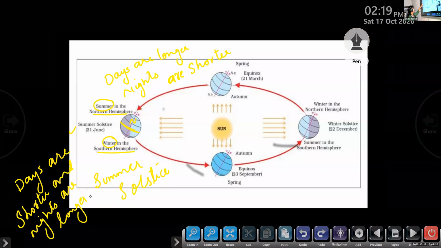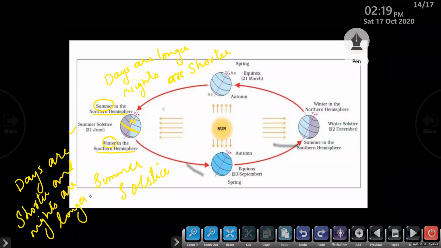Here, on June 21st, the northern hemisphere or the northern part of the earth is tilted towards the sun. So the northern hemisphere receives more sunlight and experiences summer. In the northern hemisphere, days are longer and nights are shorter.